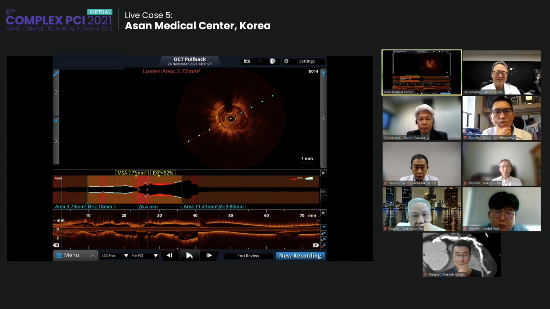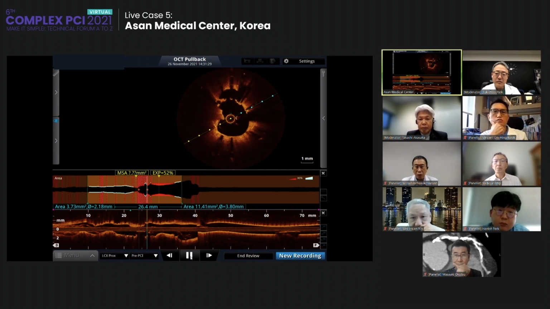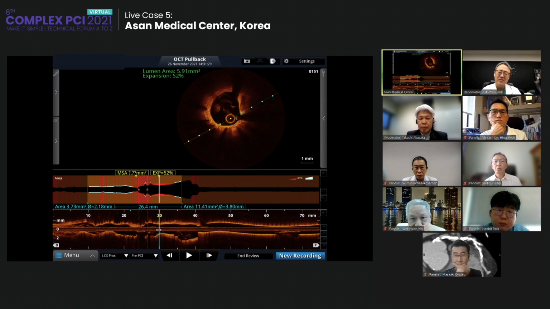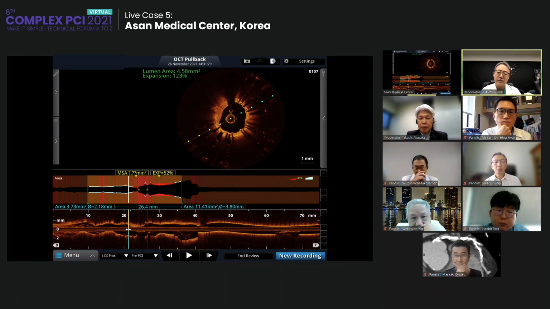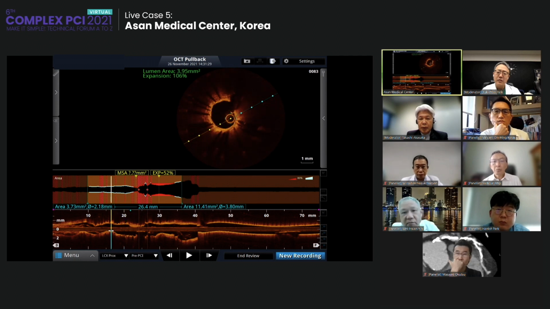Yeah. This is the pullback from the circumflex. Here is the distal circumflex. You can see some narrowing and 2 layers of the stent. And here we came into the left main. Can you please show a slower pullback from the prox circumflex? Yes, okay, good. Let's move cut by cut. Here is the circumflex. Back, back, back. Okay, yeah.